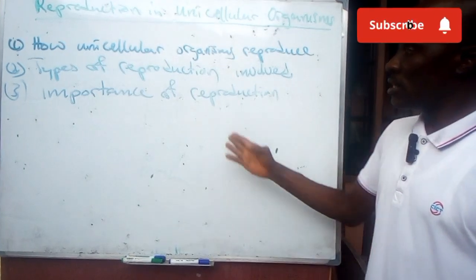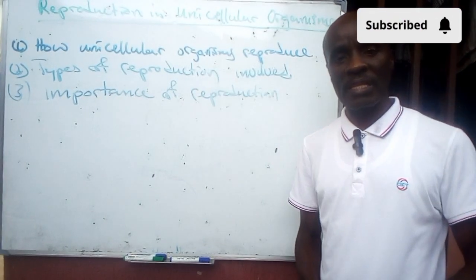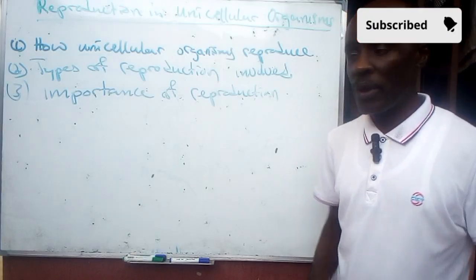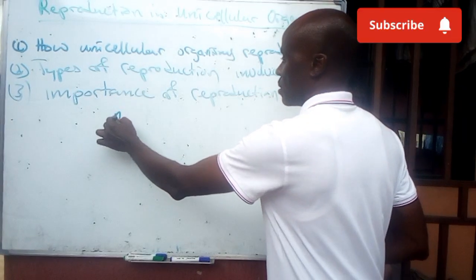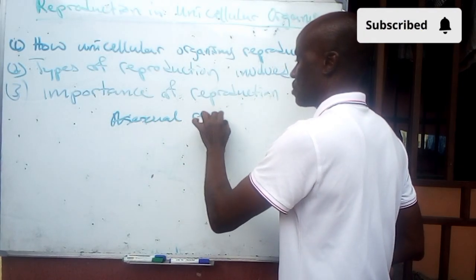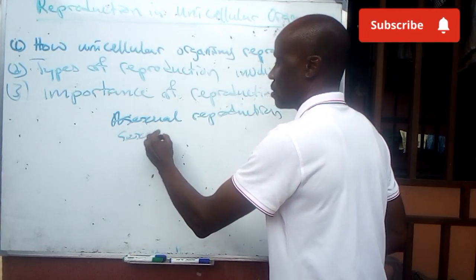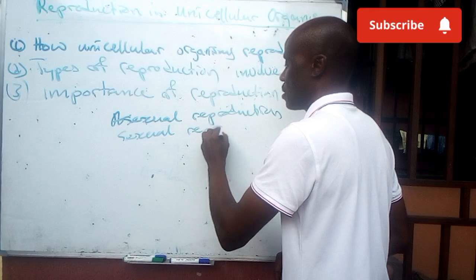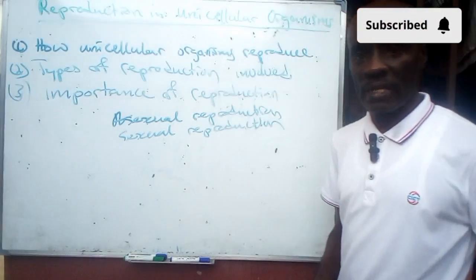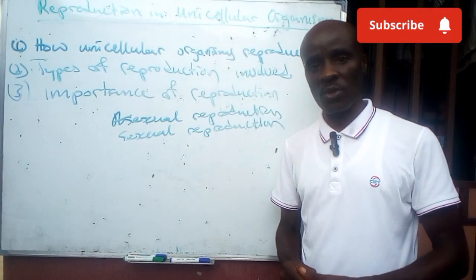So in this case we're talking about unicellular organisms. We have two basic types of reproduction. Number one, we have asexual reproduction. We also have sexual reproduction. These are the two basic types of reproduction we know.